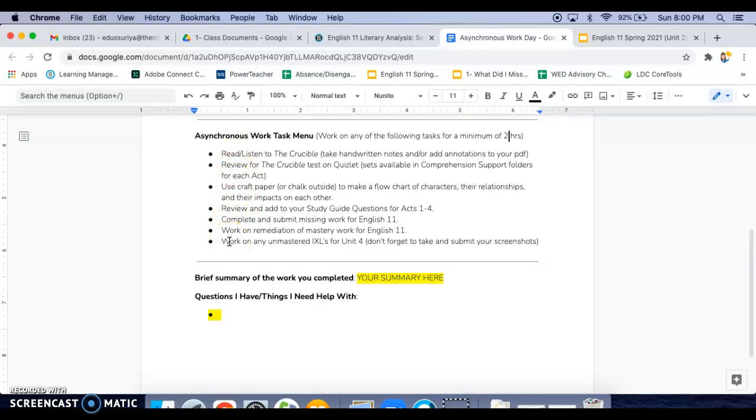The next section of our document here is basically a list of tasks that you can select from to help you to get on top of your work here in English 11. Now, you may select any number or any combination of these tasks, but I am going to ask that you work for 2 hours today on the tasks on this list. That is because the duration of our class on any normal day is 2 hours. So I ask that you please put in a minimum of 2 hours towards any of the tasks here.